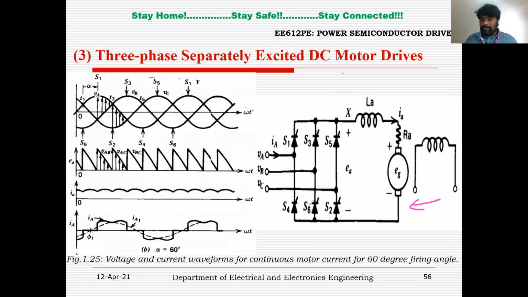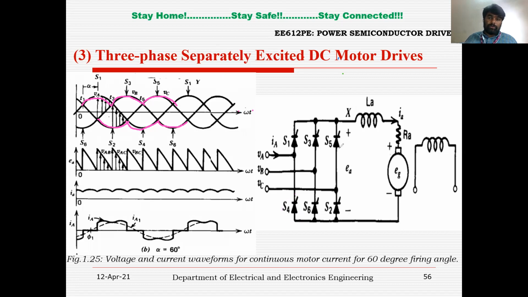Here you can see, right? This is a fully controlled converter. Again, from T1 to T3, S1 will be in forward bias condition. From T3 to T5, S3 will be in forward bias condition. Between T5 and T7, S5 will be in forward bias condition. Again, between T2 and T4, S2 will be in forward bias condition. Between T4 and T6, S4 is in forward bias condition. Between T6 and T8, S6 is in forward bias condition.